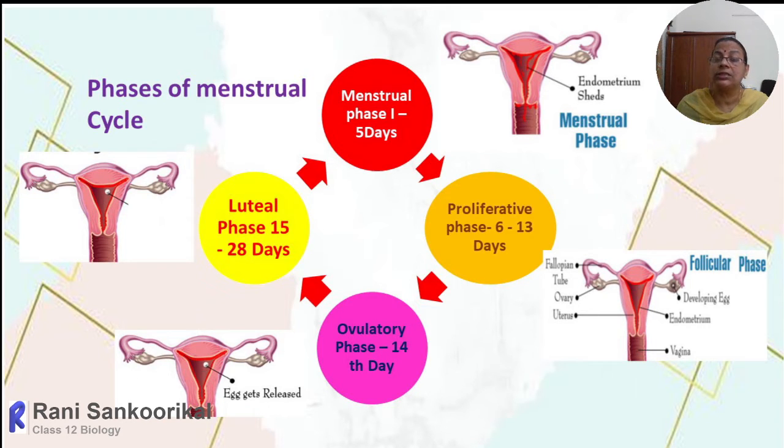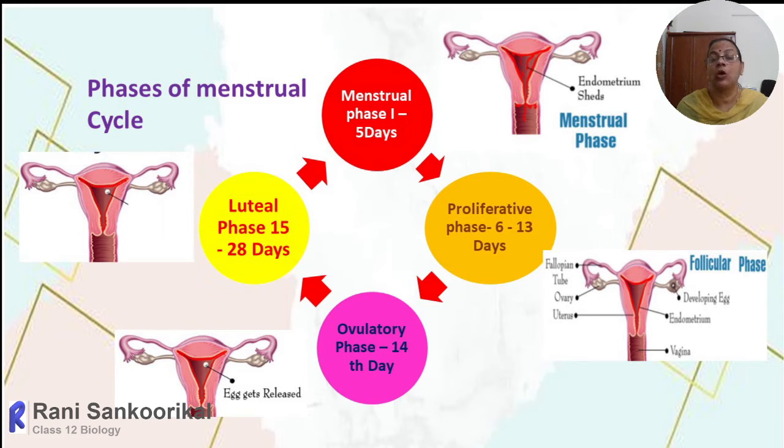This whole cycle we can divide into 4 phases. The first phase, we call the menstrual phase. There, the bleeding occurs. That means the cleaning of the uterine cavity, along with the endometrial lining of the uterus and the endometrial lining of the fallopian tube, will be peeled off. While the endometrial lining detaches, the blood vessels also will break up and detach. So the blood vessels will rupture, that leads to bleeding.